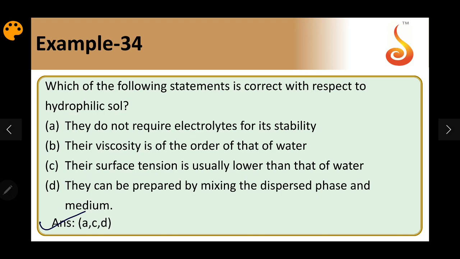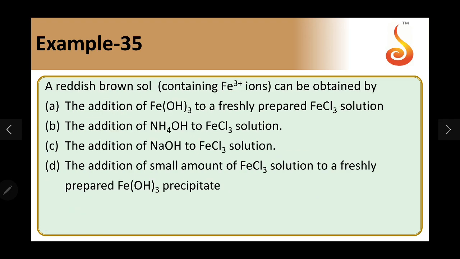Example 35. A reddish brown sol containing Fe3+ ion is obtained by, that is ferric hydroxide sol. So ferric hydroxide precipitate is added to a dilute solution of ferric chloride. Then ferric hydroxide particles adsorb the ferric ion from solution to become positively charged colloidal particles. So addition of Fe(OH)3 to a freshly prepared FeCl3 solution. This is the correct one.